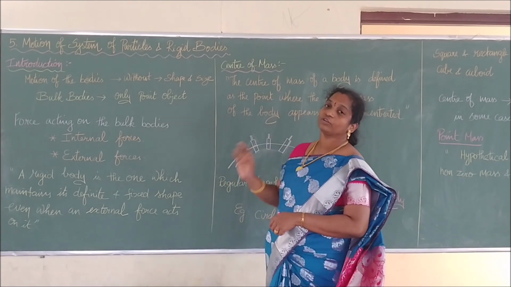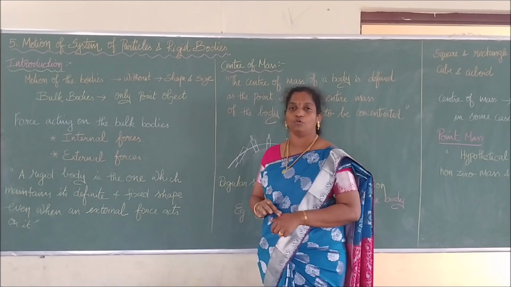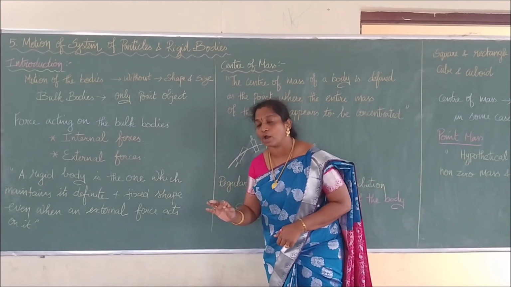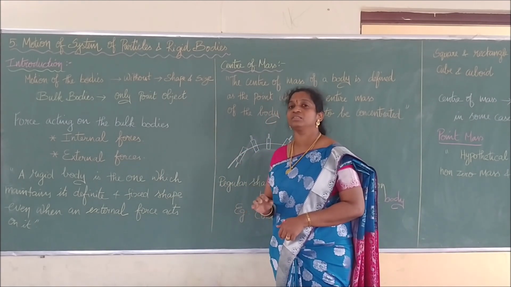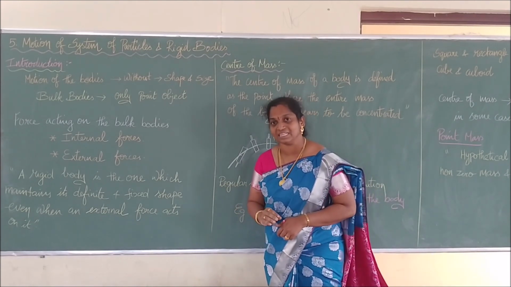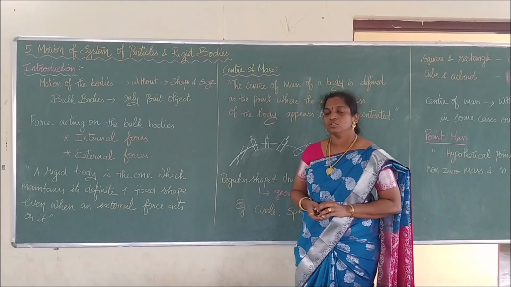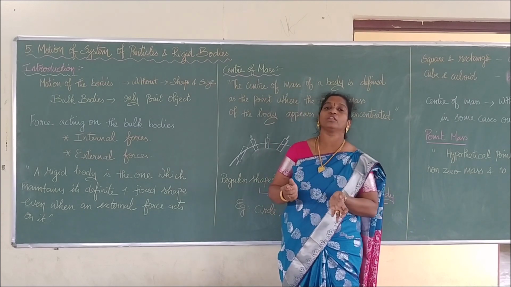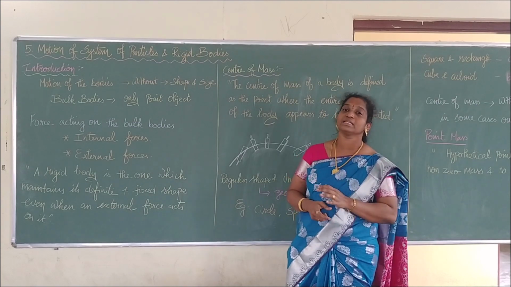Till now we have considered bodies without their size and shape. We considered the bulk body only as a point object. Now in this lesson we are going to consider all objects in terms of size and shape. So what do bulk bodies mean? All the tiny masses joined together to form a bigger mass. We call that type of body, with a shape and size, a bulk body.